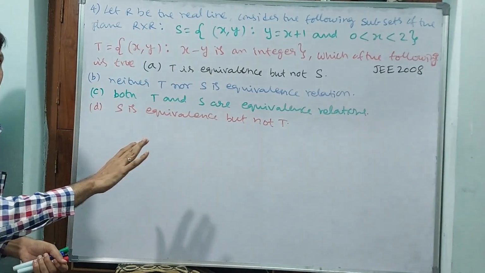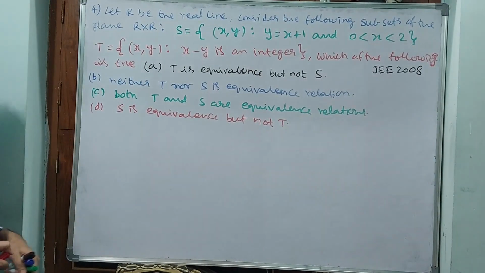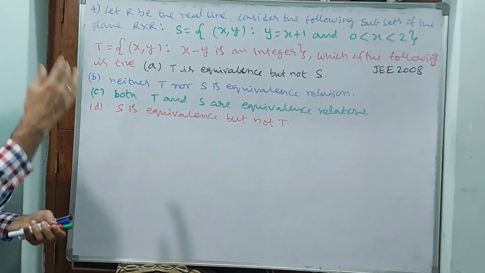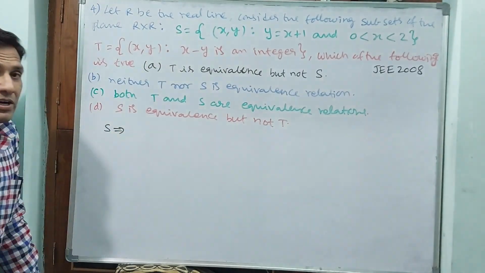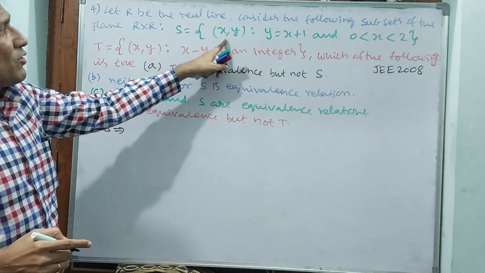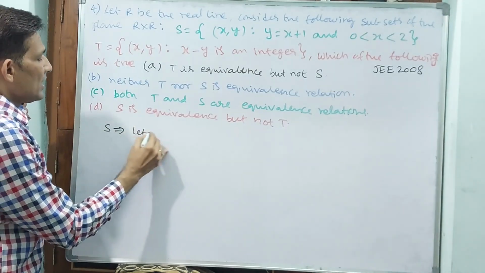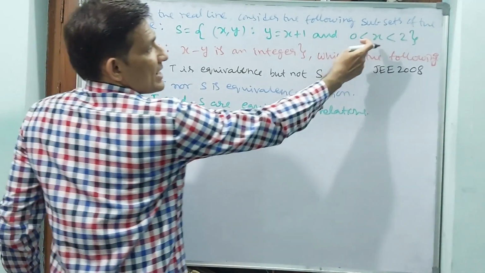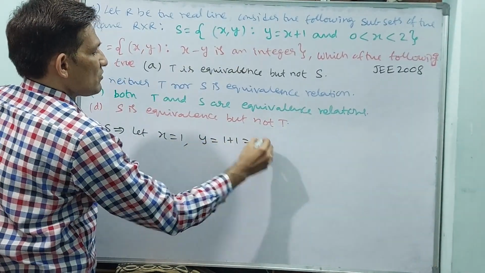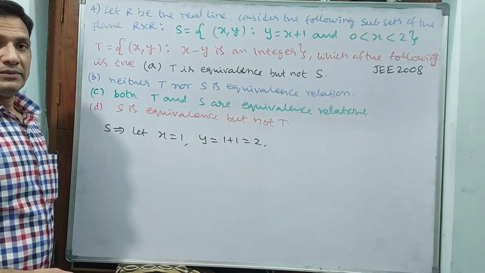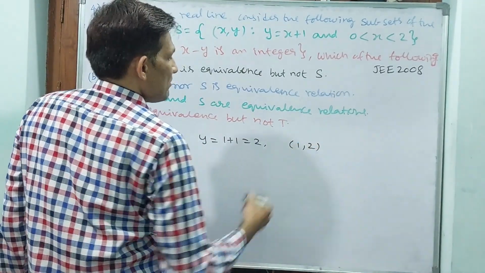That means see, here we are going to find the equivalence relation. That means all properties should be satisfied. First I will take S. Why? Because, see, T anyway is going to become an equivalence relation. See how I am tackling this question. See, x anyway you have to take, y is x plus 1. First you see. Let x is equal to 1. Why? Because x equal to 1 anyway has to satisfy. Then y is equal to 1 plus 1, that is equal to 2. That means see, here 1 comma 2 will be there.